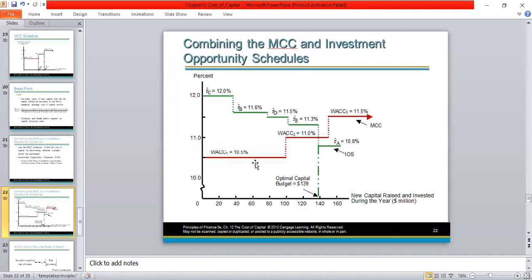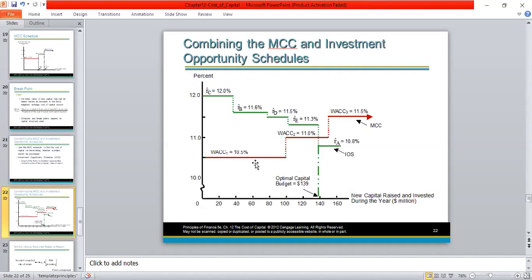Now those green lines, there are several green lines separated by dotted marks. Those green lines indicate various investment opportunities a company is having. So a company is having a project which gives a 12% return, 11.6% return, 11.5% return, 11.3% return, and 10.8% return. The point here is when the company comes to undertake the last investment, which is giving the lowest return, that is 10.8%, the company has to raise $140 million, for which the company's WACC at that point would be 11%.